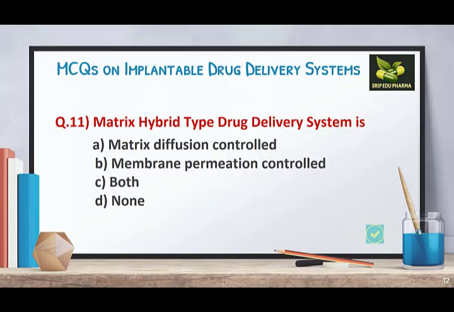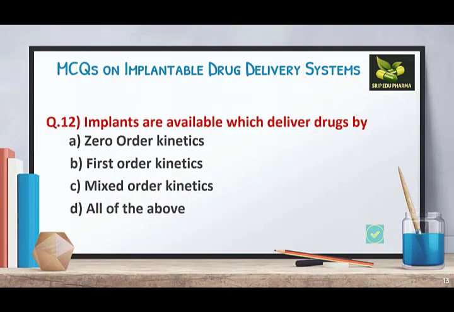Question number 11. Matrix hybrid type drug delivery system is: A. Matrix diffusion controlled, B. Membrane permeation controlled, C. Both, and D. None. Here the answer is both because we know that hybrid is a combination, and the matrix hybrid type delivery system is a combination of these two methods. Question 12. Implants are available which deliver drugs by: A. Zero order kinetics, B. First order, C. Mixed order, and D. All of the above. Here the answer is zero order kinetics because we know that controlled delivery systems mostly deliver by zero order kinetics, and here implants are very much successful in delivering it.